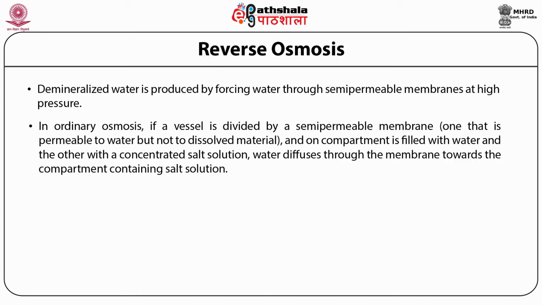One compartment is filled with water and the other with a concentrated salt solution. Water diffuses through the membrane towards the compartment containing salt solution until the difference in water level on the two sides of the membrane creates a sufficient pressure to counteract the original water flow.